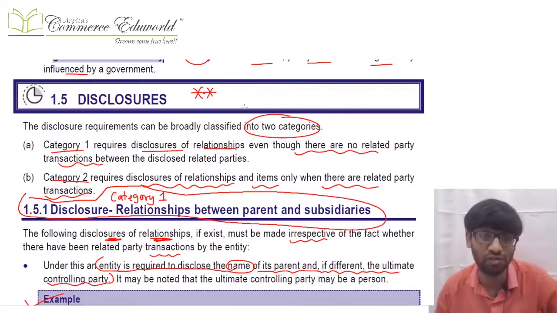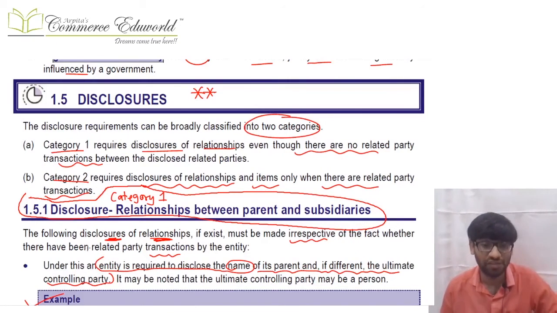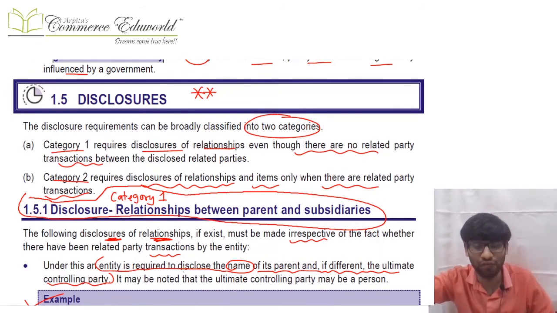Now comes the main part of the standard: disclosure. Once we are done with all these definitions, we go on to understand what is disclosed out of this. There are two categories of disclosure. The first category is that you will give the name, that is, the relationship only, even if there is a transaction or even if there is no transaction.